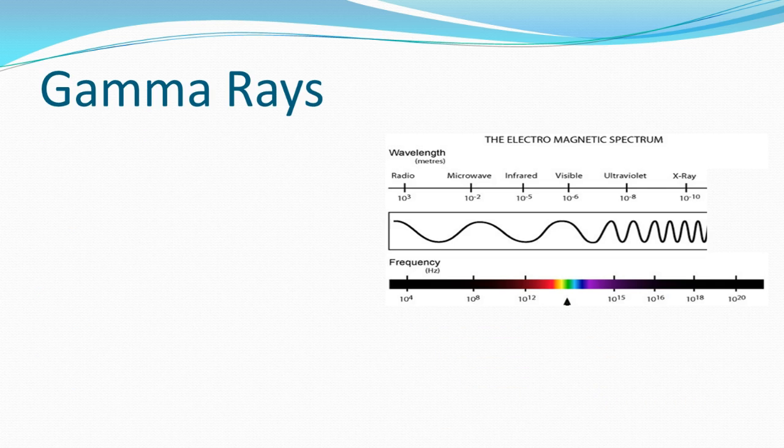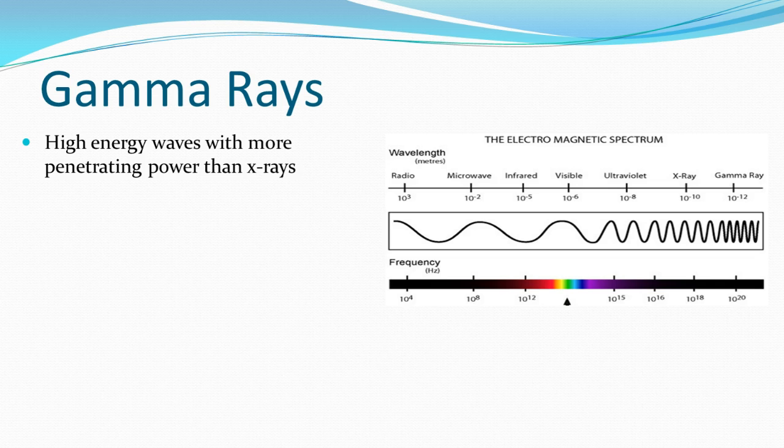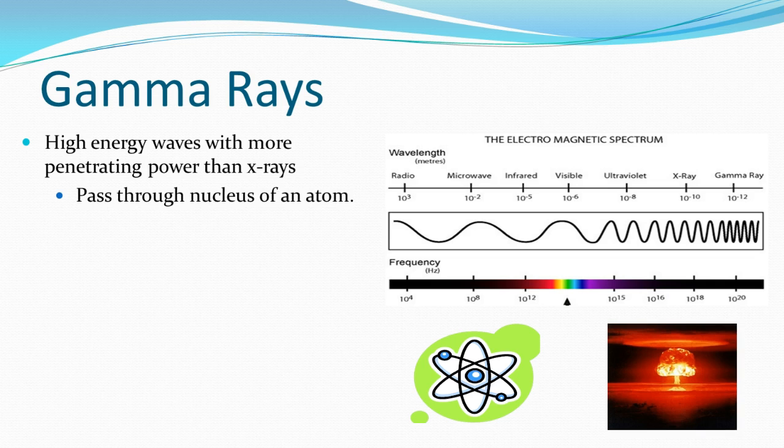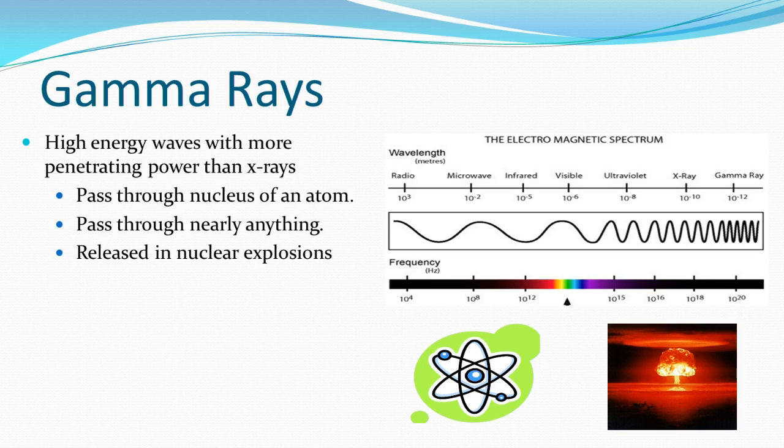Gamma rays are the highest energy, highest frequency, lowest wavelength that we have in the electromagnetic spectrum. They're even more penetrating than X-rays. Their wavelength is small enough to pass through the nucleus of an atom. They're often given off during nuclear explosions.